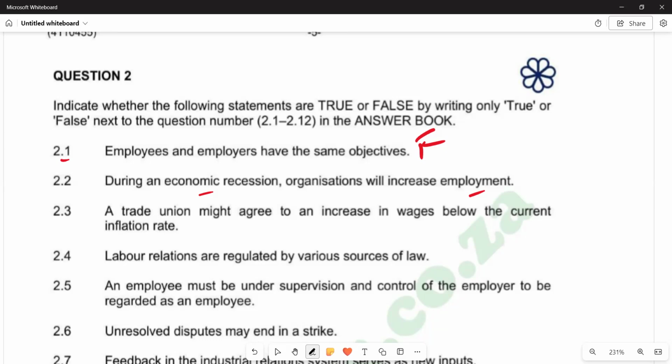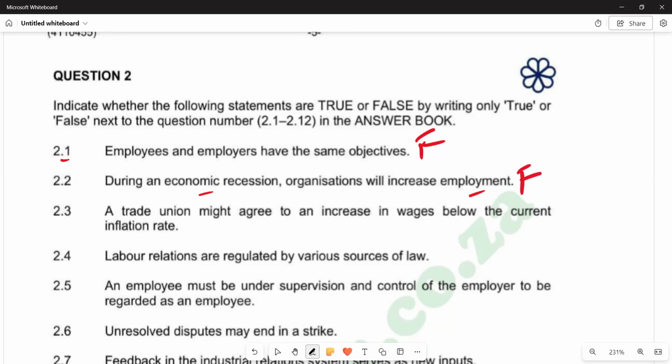In other words, the GDP from year to year is declining. In that sense, companies or businesses lay off their workers due to a high cost of production, and businesses employ fewer people. So we are not going to have an increase in employment. This one, 2.2, is false.